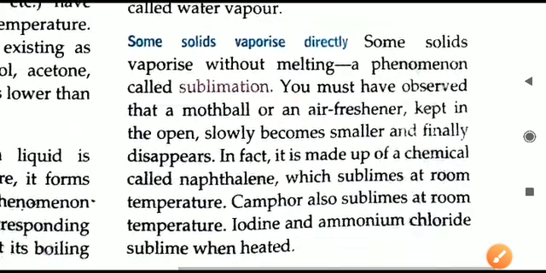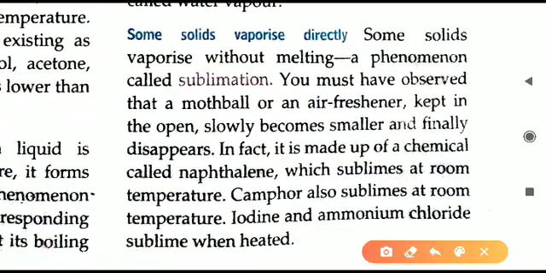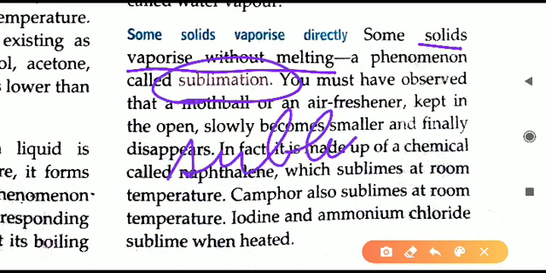There are certain solids which, when we heat them, also change into a gas. Solids directly change into gas. They do not change into liquid. This process of a solid vaporizing without melting, where melting does not take place and the solid directly changes to gas, is called sublimation. The substances which show sublimation are called sublimates.